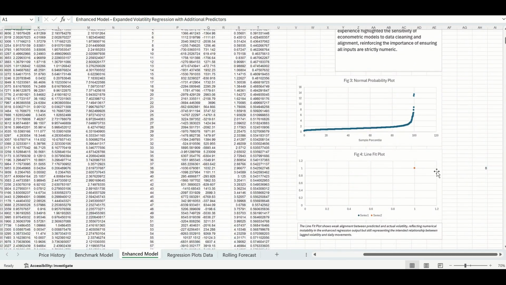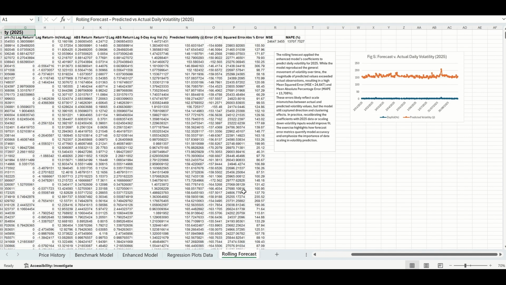The normal probability plot highlights residual non-normality typical of financial data, and the line fit plot shows imperfect alignment between predicted and actual volatility, demonstrating model limitations but confirming the correct structure. The rolling forecast applies this model to 2025. The forecast generally follows actual volatility direction, but overstates its magnitude, which is clear in Figure 5.